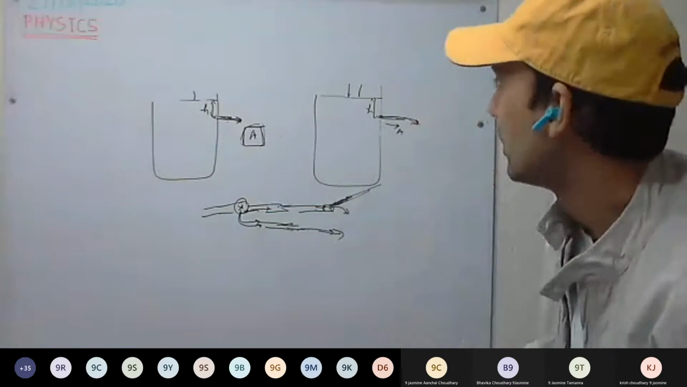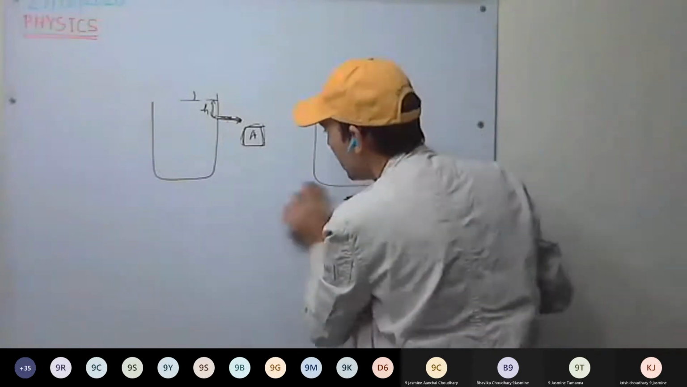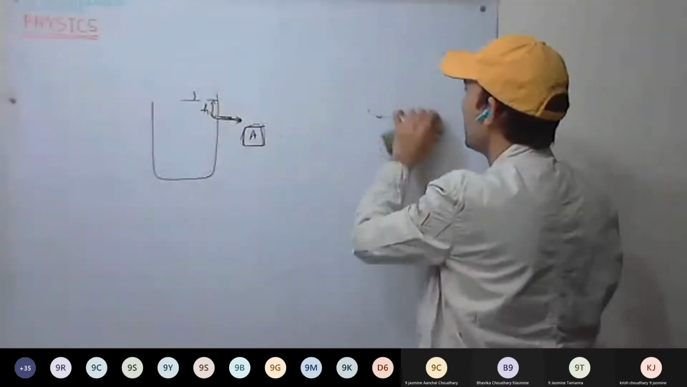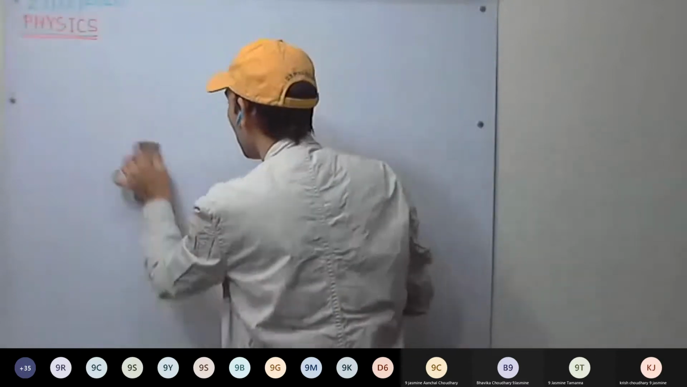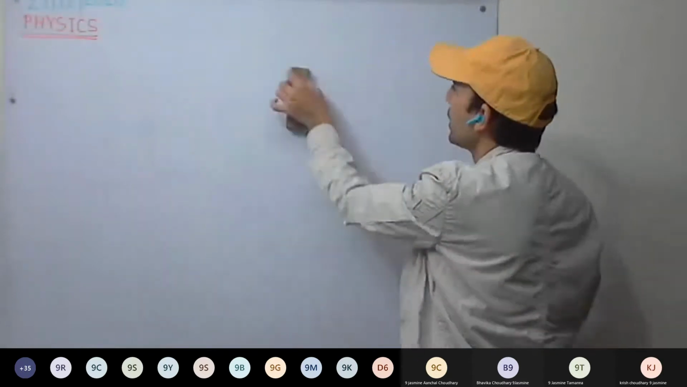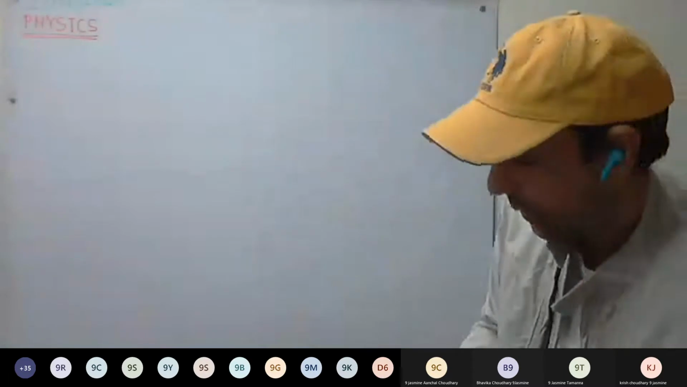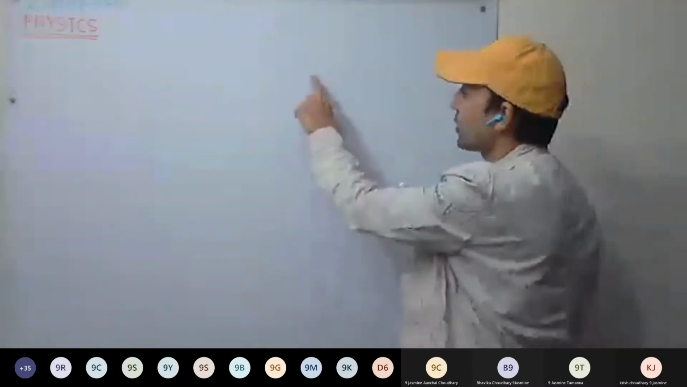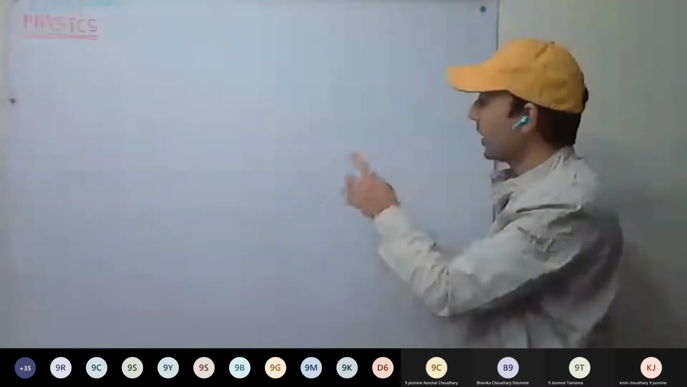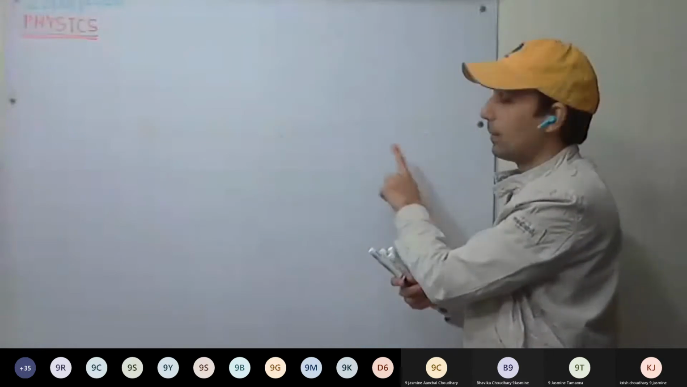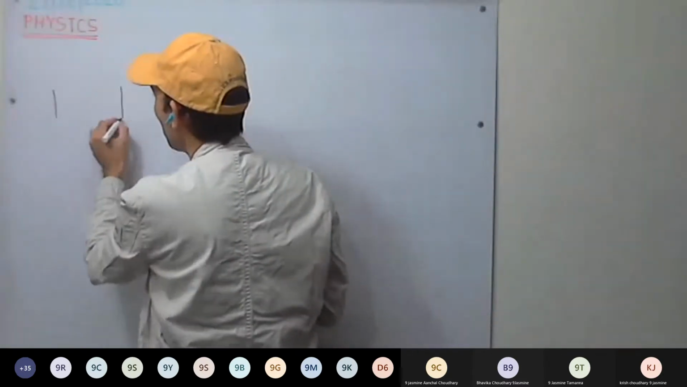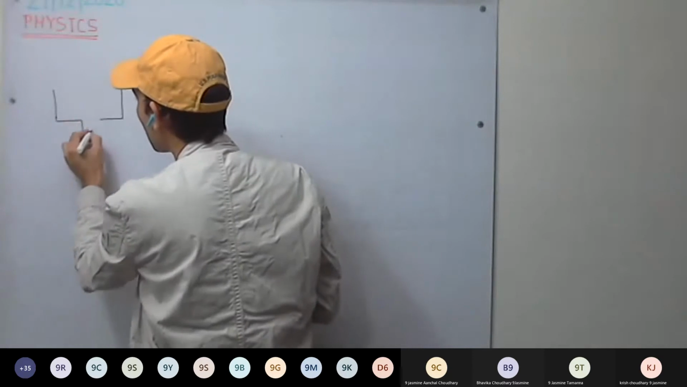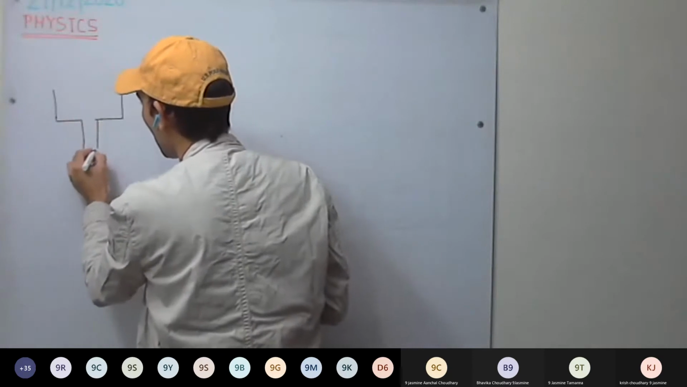Okay. So now we'll be discussing three applications of Pascal's law. You have to always remember Pascal's law, that is, pressure applied at any point inside the liquid gets distributed throughout the liquid equally and undiminished. So we are discussing the principle of Pascal's law and how it is being applied.